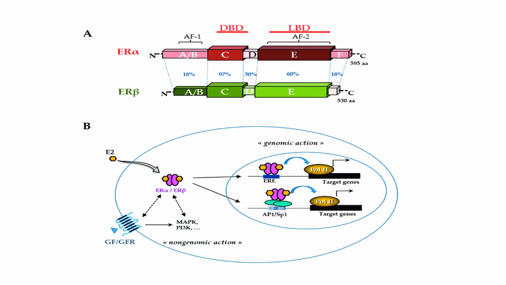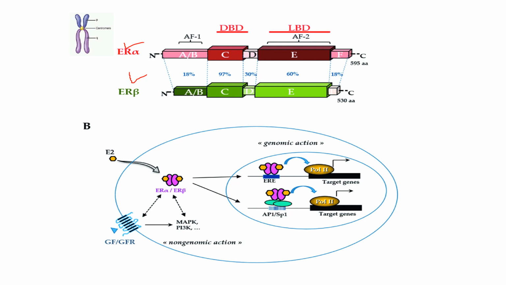Now come to the mechanism of action of estrogen. Estrogen, like all steroid hormones, has nuclear receptors in the cytoplasm. There are two principal types of nuclear receptor: estrogen receptor alpha and estrogen receptor beta.